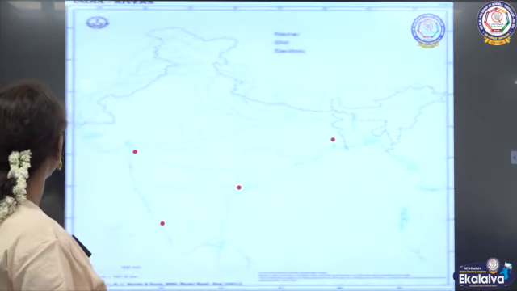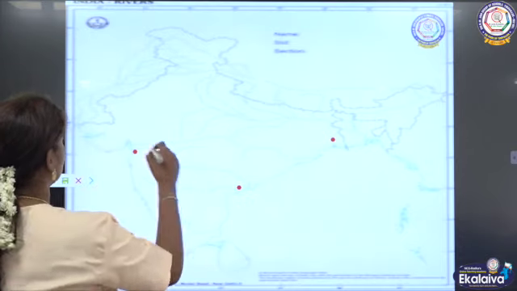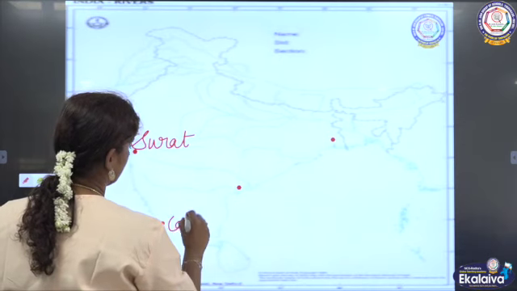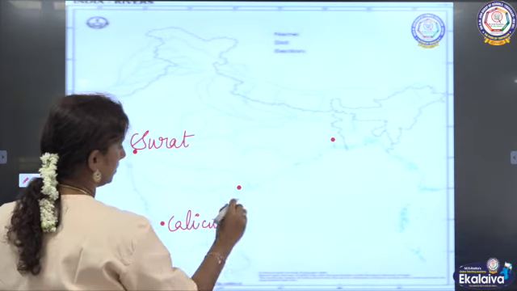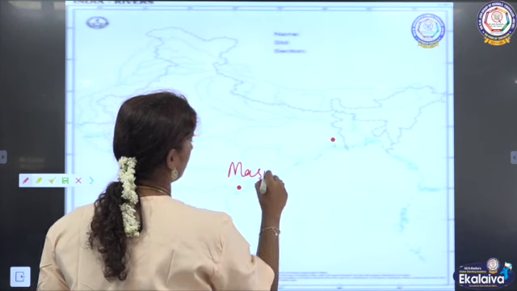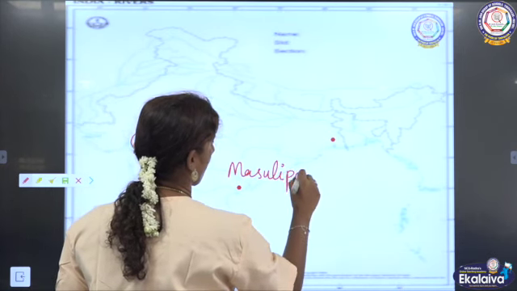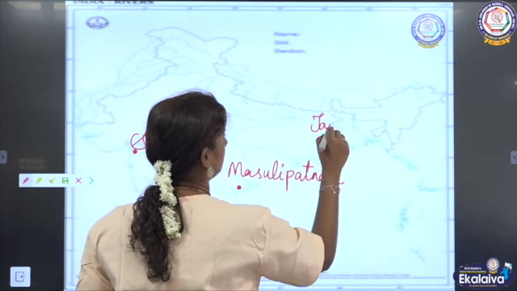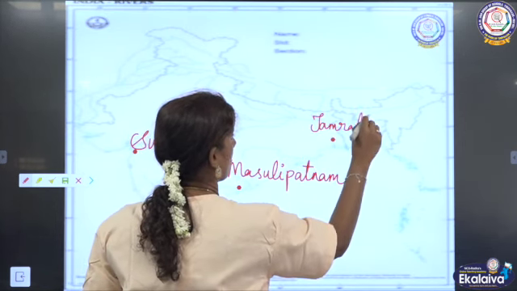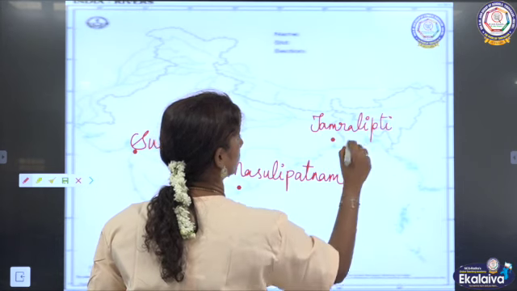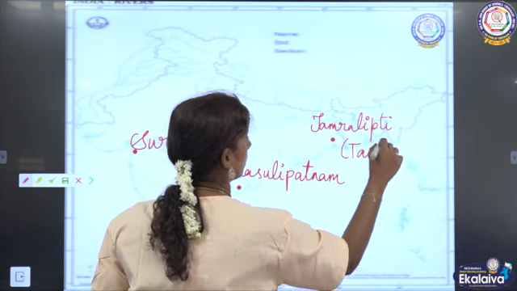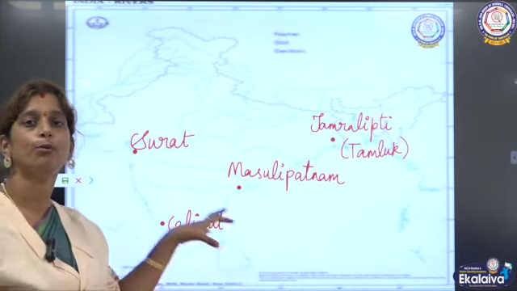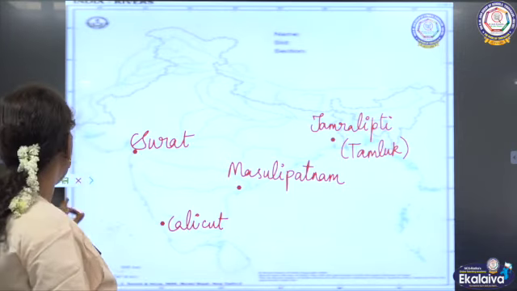So let us mark the same here in the map. Here you could see Surat, and here it is Calicut, and here Masulipattnam, and here it is Tamralipti, which is also called Tamluk, right? So these four are the important port towns of the medieval period.